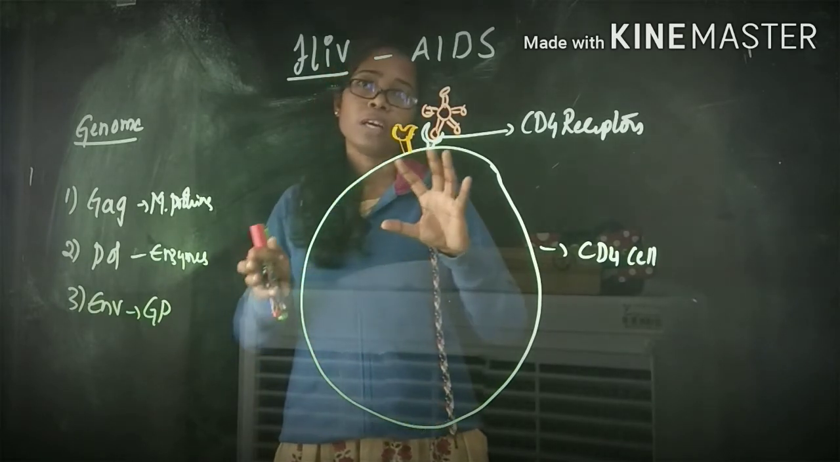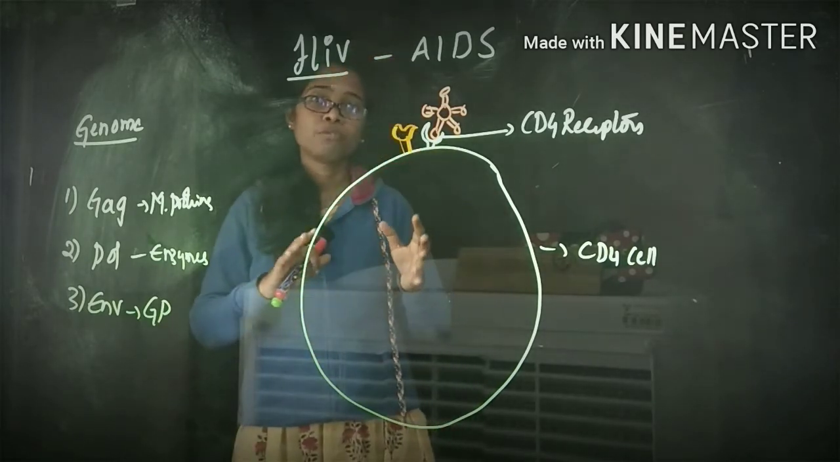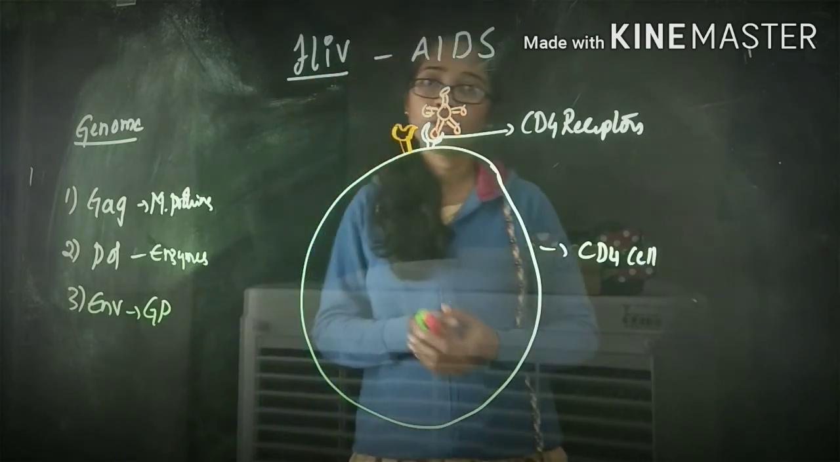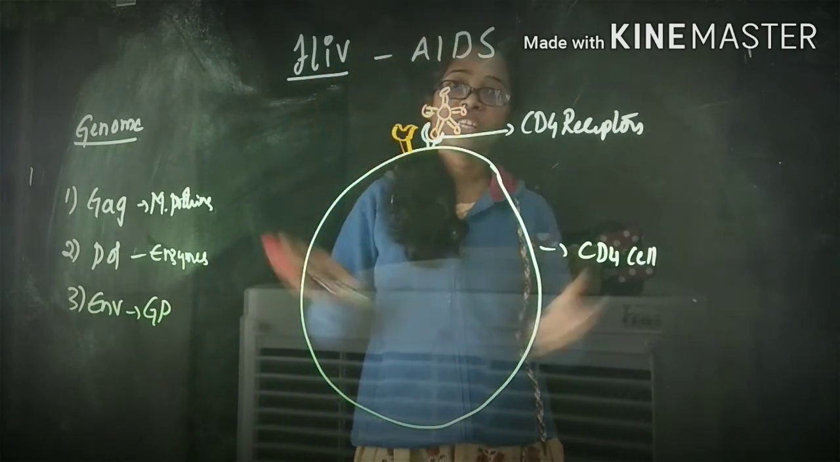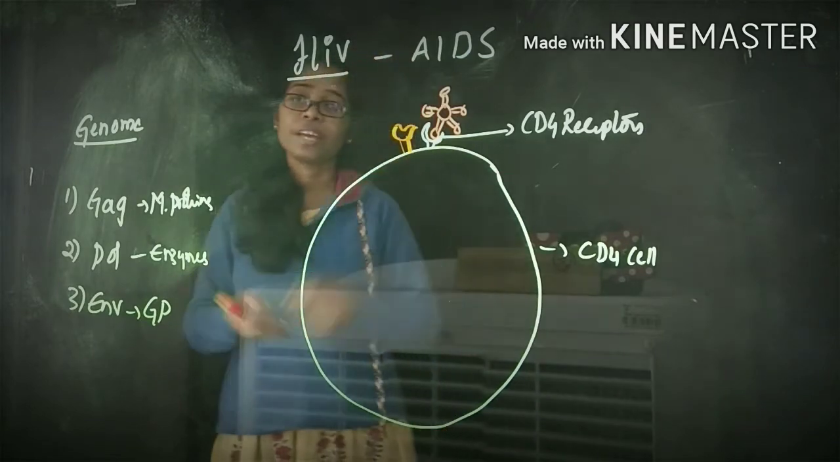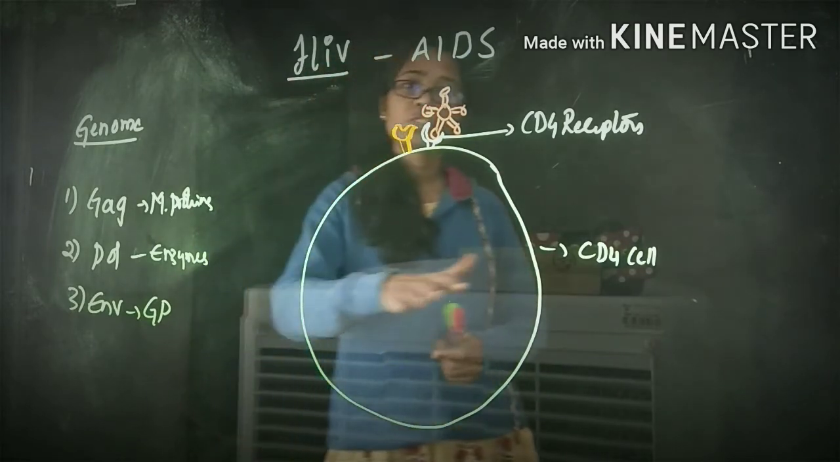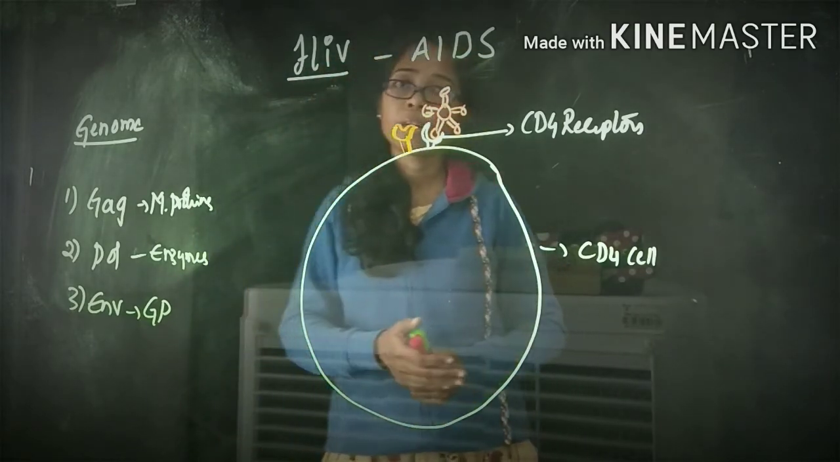Clear? I will tell you some examples of cells that are targets for this HIV, that is, cells that have both these kinds of receptors. One is the CD4 T cells, that is, the T helper cells.